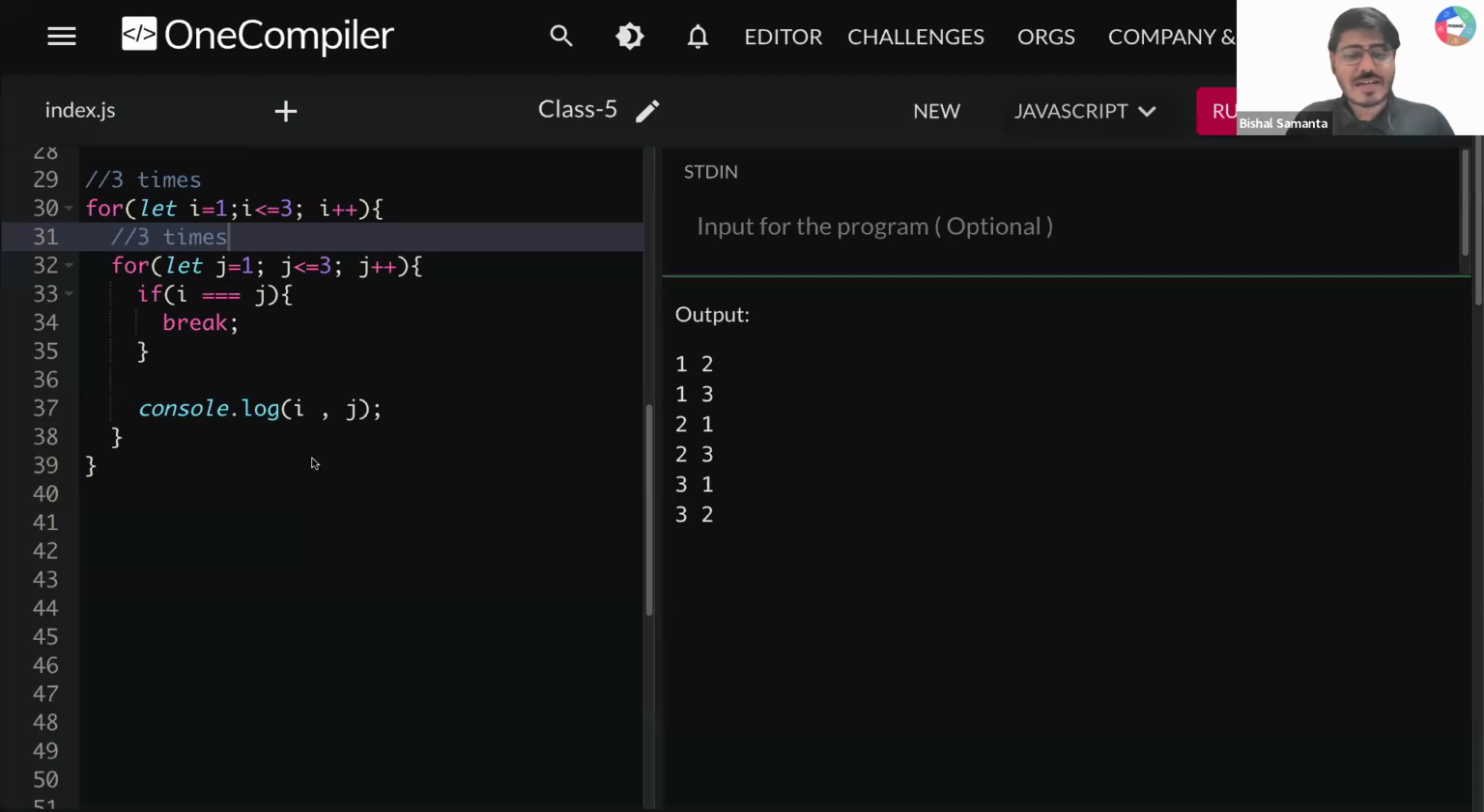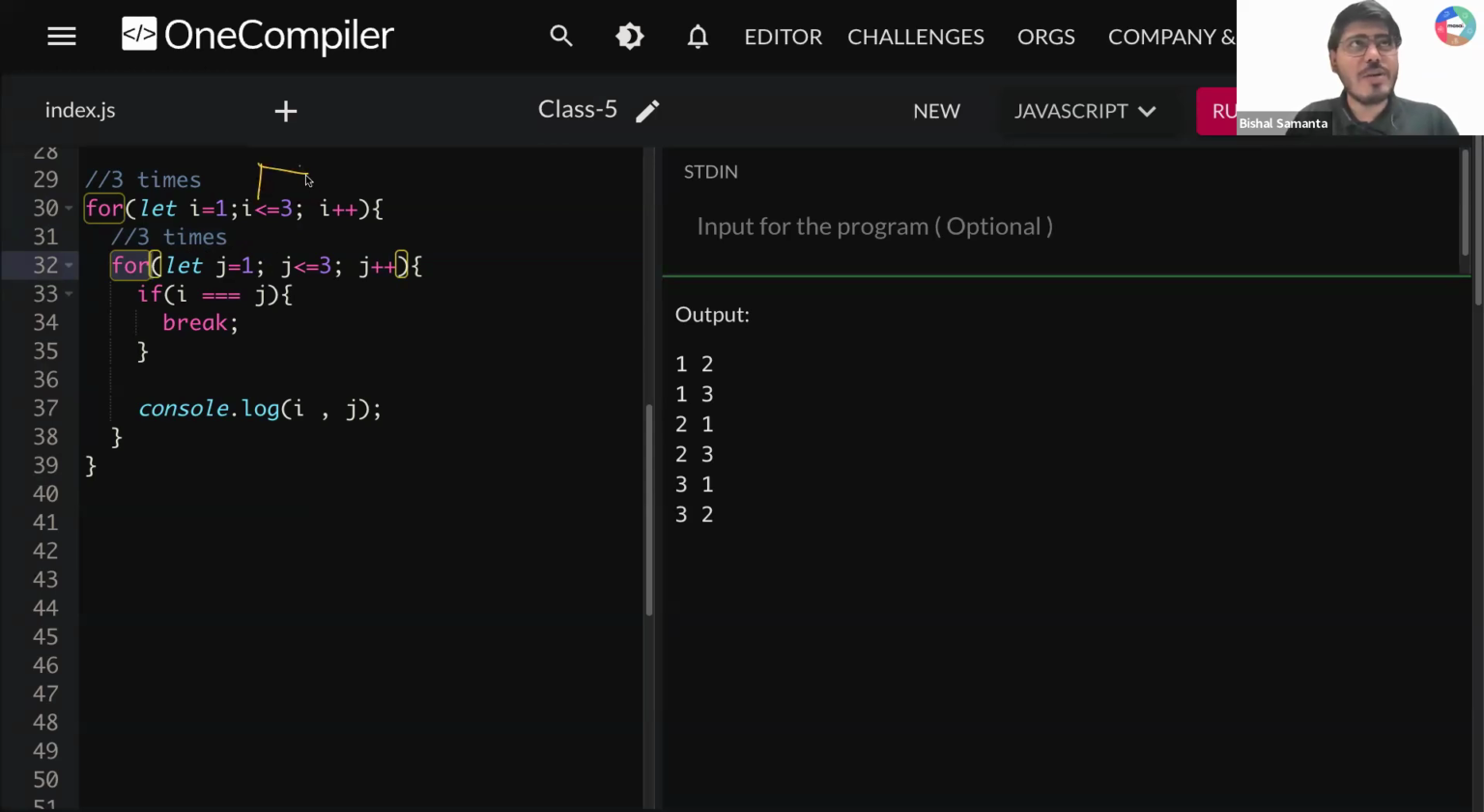Okay, chalo, let's start this thing. So we will learn how break and continue statements work inside a nested loop. Can I call this a nested loop? Yes, because here outside I have a loop, and inside I have another loop, right? So I have one loop inside another loop. So this is a nested loop.